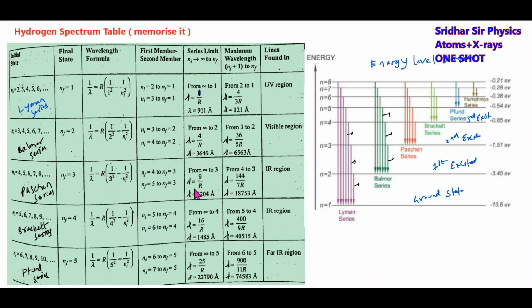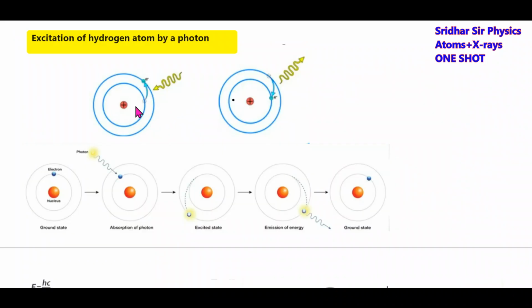This is about the hydrogen spectrum. You are supposed to remember this, very useful for you. Once again, I am repeating. There's an incident photon, a photon absorbed by the hydrogen atom in the ground state. When the hydrogen atom absorbs the photon, it will get excited to a higher state.